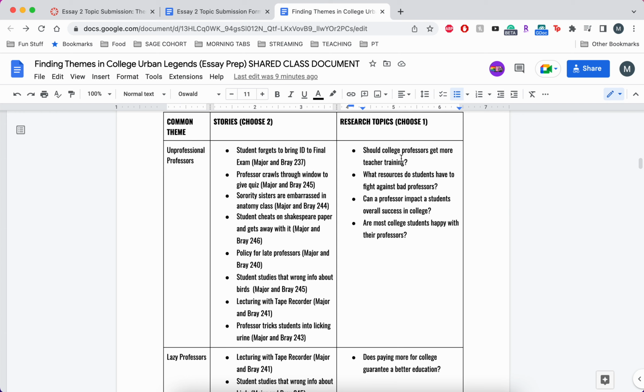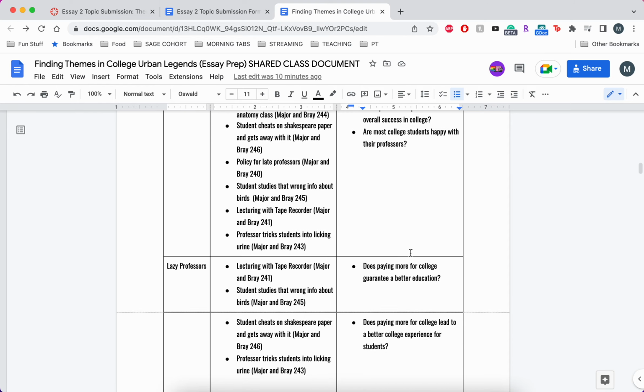So I put: Should college professors get more teacher training? What resources do students have to fight against bad professors? Can a professor impact a student's overall success in college? Are most college students happy with their professors? So things like that, where we can turn this general theme into a research topic that you will then go and research, finding information and basically answers to your questions.